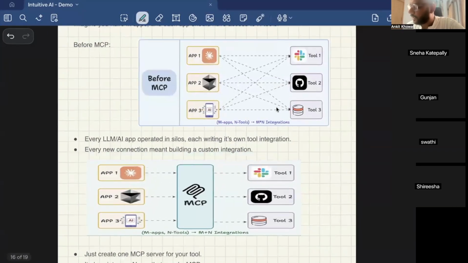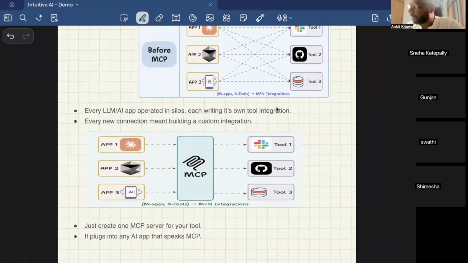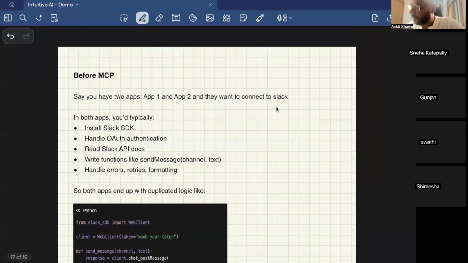So you're seeing it over here, right? Like how this model context protocol is making it easier. I don't have to code in each of the apps. I'll create an MCP server which will have access to all these particular tools. Now I go and talk to the MCP server and tell it in natural language, hey, I want to do this. It will figure out what API I need to call, what things I need to manage, and it will do everything for you, so that I don't have to write the code in app 1, app 2, app 3. So that is what MCP servers are on a high level.